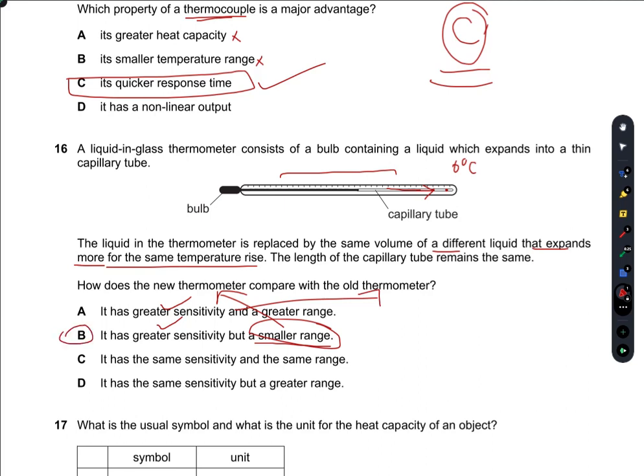So it will definitely have a greater sensitivity, but its range would fall because now the liquid is expanding more quickly, so that we cannot distinguish between many temperatures. We cannot distinguish between the temperatures we initially used to distinguish between. So that means B is the right option. All others are incorrect.